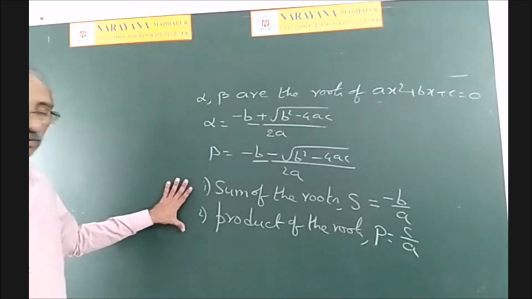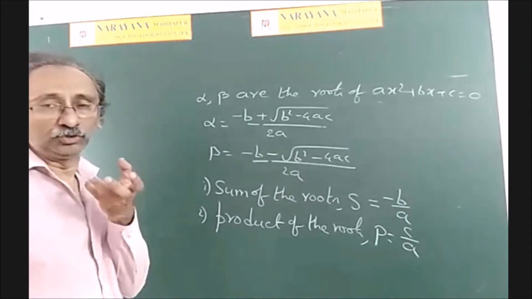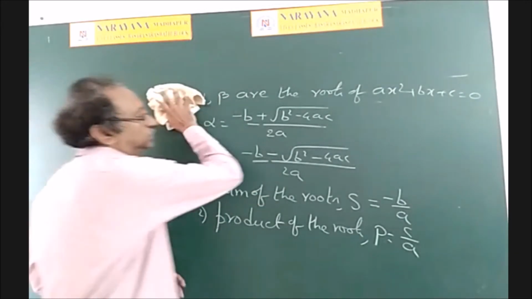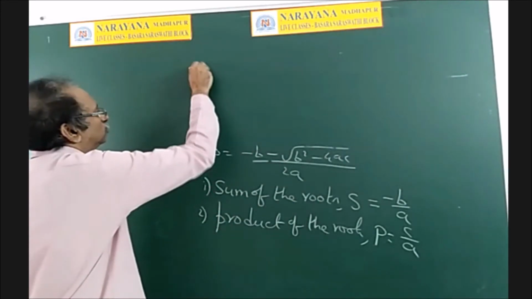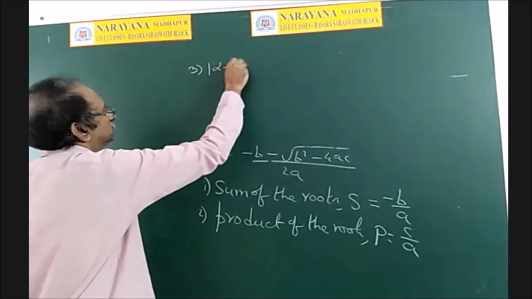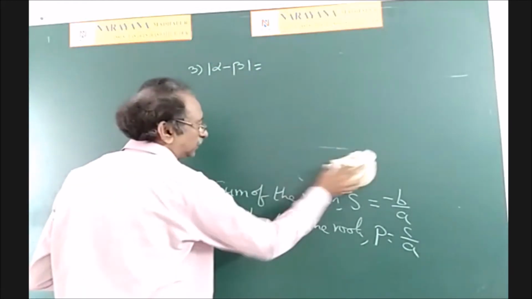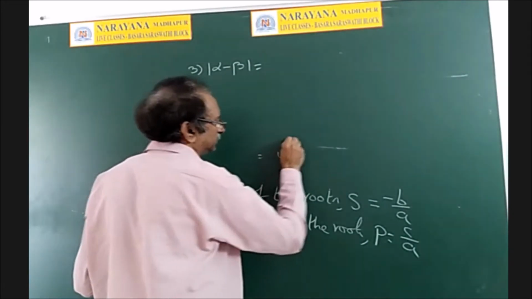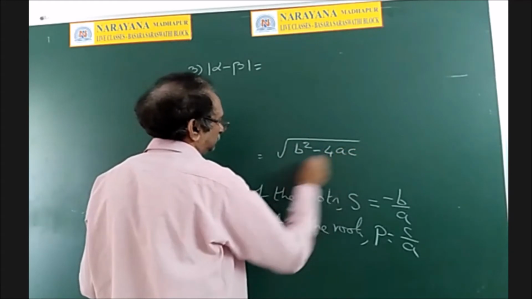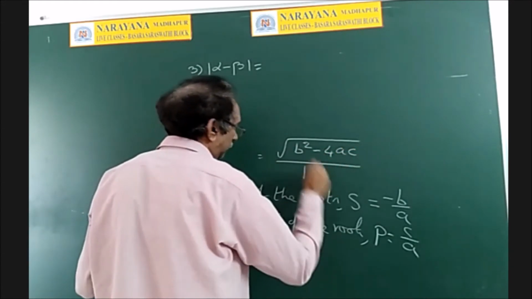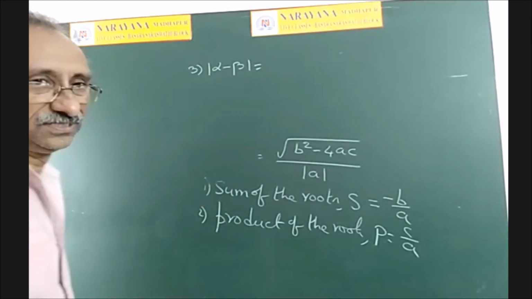So these two are standard ones: sum of the roots and product of the roots. But it is very useful to remember the third one also, that is called the absolute value of the difference of the roots, mod alpha minus beta. What is the formula for mod alpha minus beta? That is square root of b square minus 4ac by mod a.